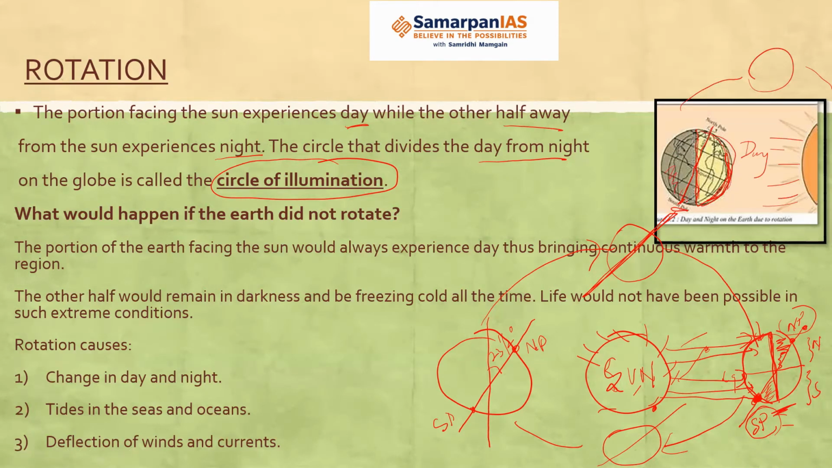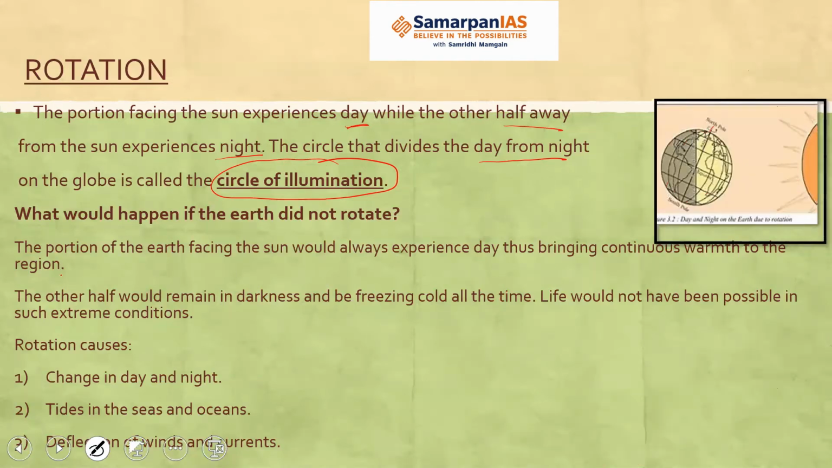Okay. So with the rotation, what is possible? That one half is having day and the other half is having night. Then what will happen due to rotation? The one half which was having day would now have night and the other part will have day. But if there had been no rotation around the axis, this portion always would have witnessed day and this portion always would have witnessed night. So this would have led to life on earth being unsustainable.